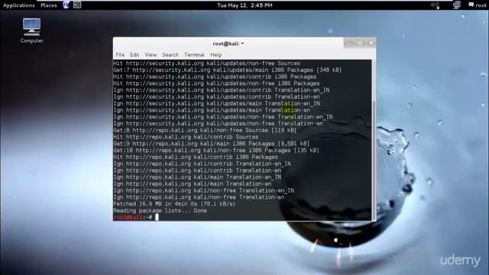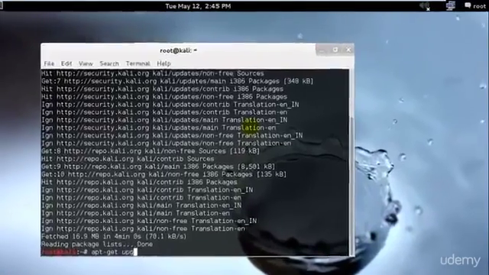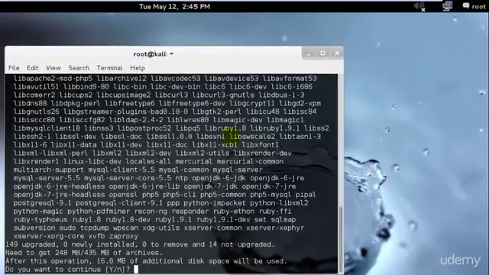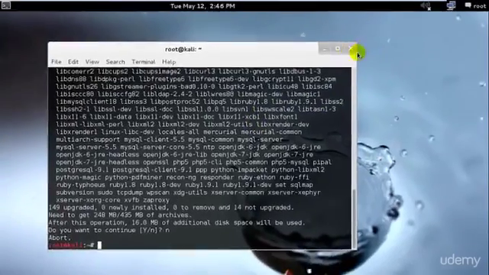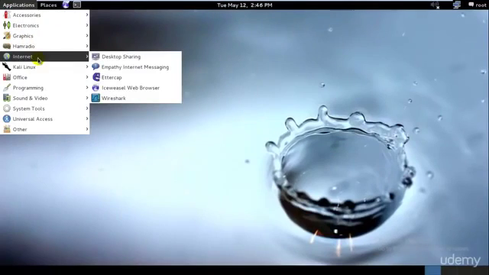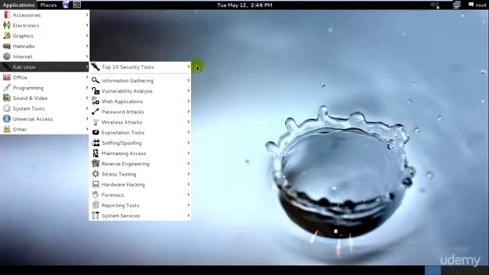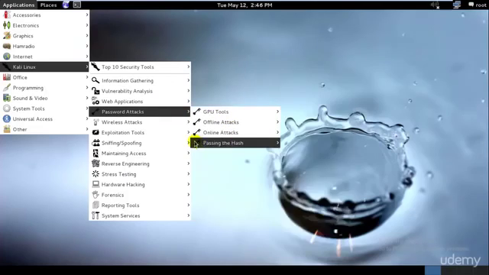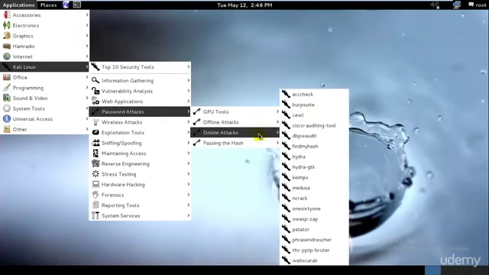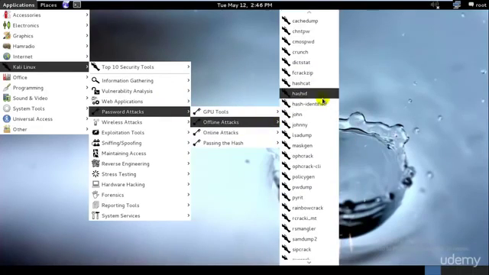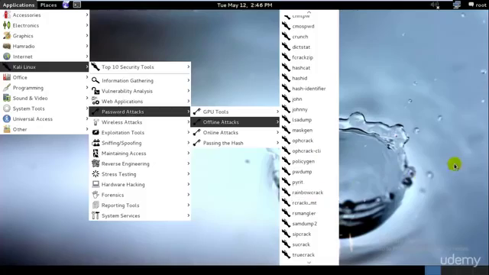I'll just go ahead and open it over here. I'll just update. I forgot to upgrade it. Okay, fine, I don't want to upgrade it as of now. I'll just close this. So we have several MD5 cracking tools over here. As you can see, we have hash tools for the MD5 hash files, we have online attacks, and we have the John the Ripper hash identifier and Hashcat. Even OphCrack is a very good rainbow cracking tool.